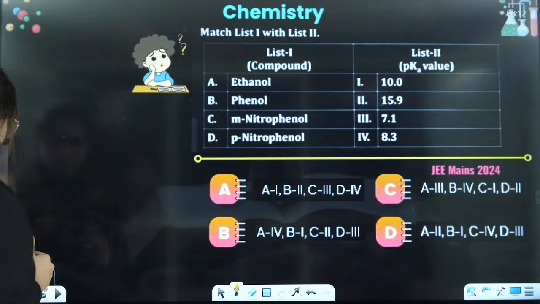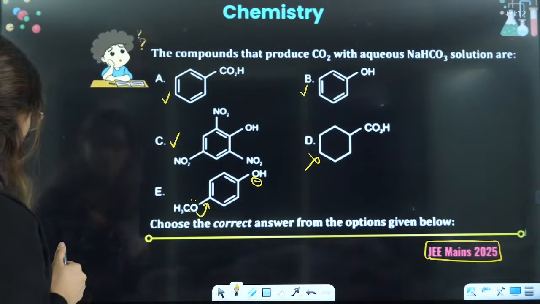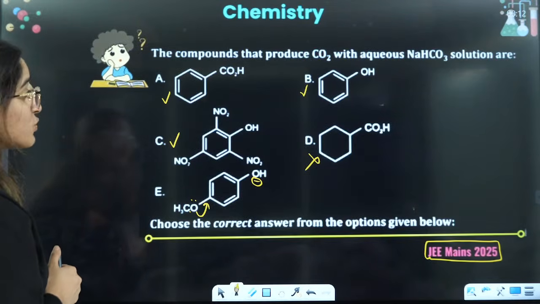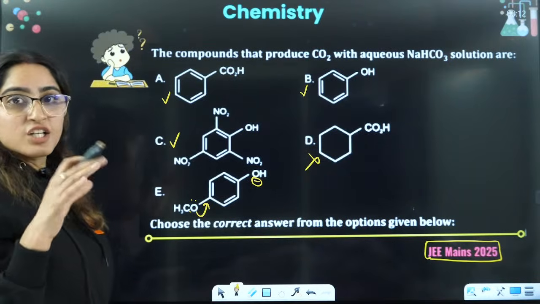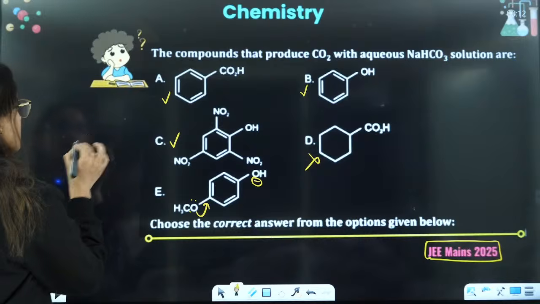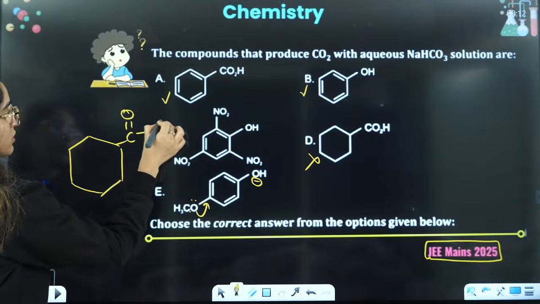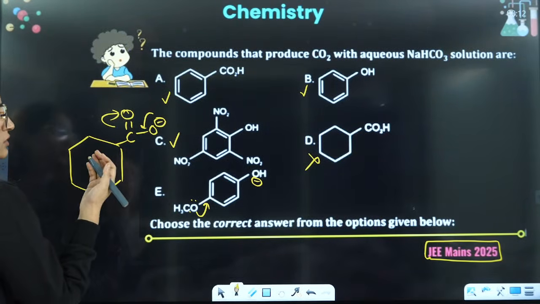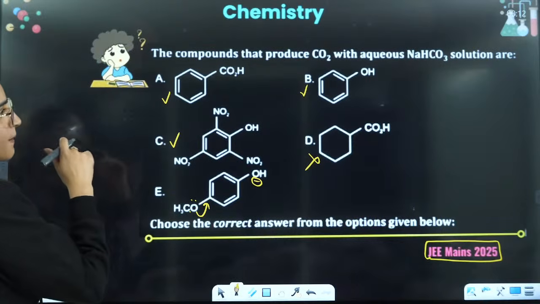Ma'am, why not D? Does that produce this with NaOH solution? Yes. Why not D? Because guys, if you see in the case of D, there is no resonance. I have to make the structure quite stable. So this will give rise to this kind of situation. It will give you this conjugation, but what about the other thing? Is there any resonance? Is this cyclopropyl ring helping in any case?